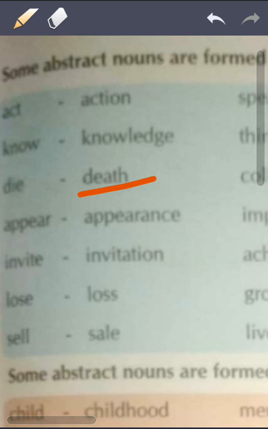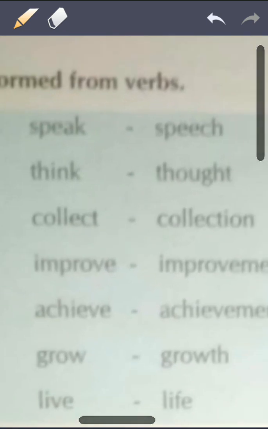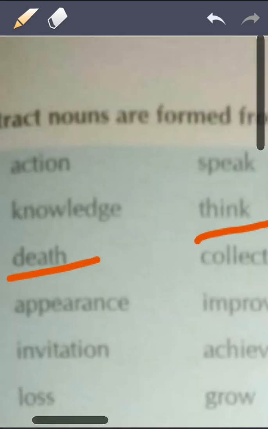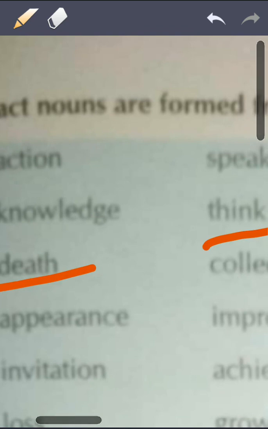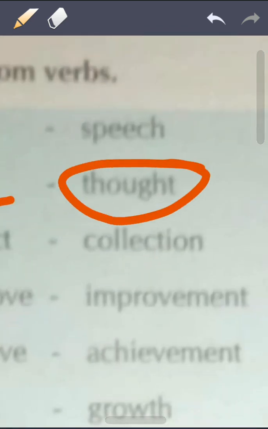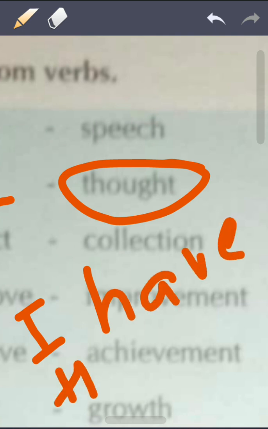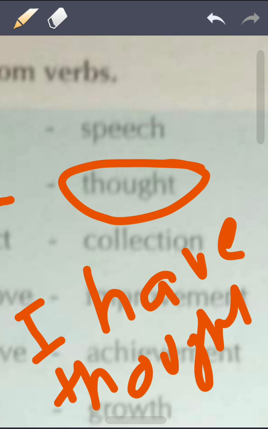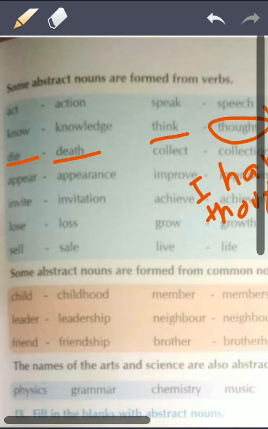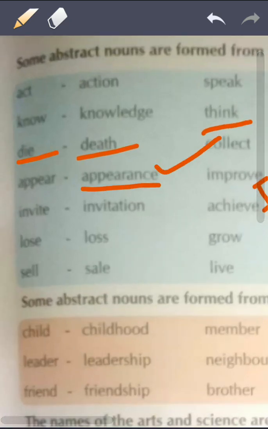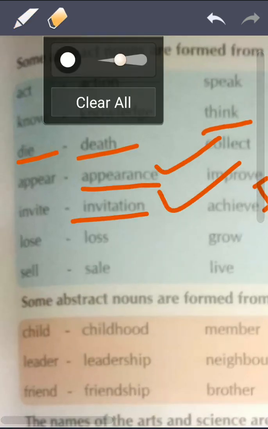Okay, death, we'll say die. Okay, for example, think. I think you are a brave man. So he's doing some action. He's thinking. So thinking is an action word. Action words are called verbs. But when I say I have thought, so I have something. When I say I have thought, मेरे पास एक idea है, मेरे पास एक thought है. So thought is something. So that will be called abstract noun. Okay. Similarly, appearance, his appearance is good, his invitation card is good.